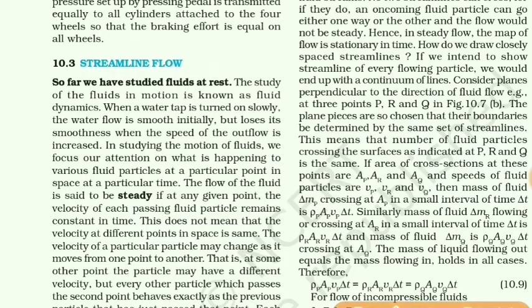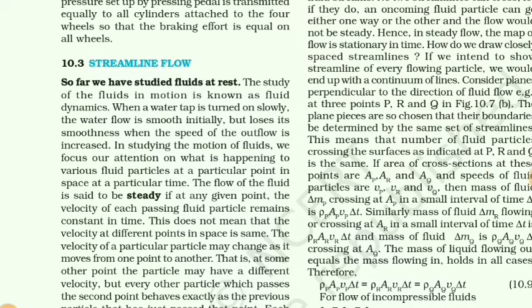Now, in this chapter, we are going to start fluid dynamics, means now the fluid is not stationary, it is in motion. So, the study of fluid in motion is known as fluid dynamics.